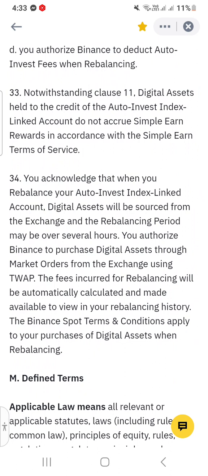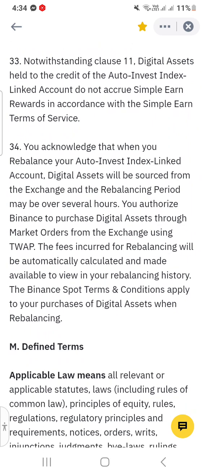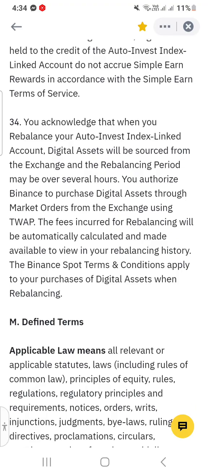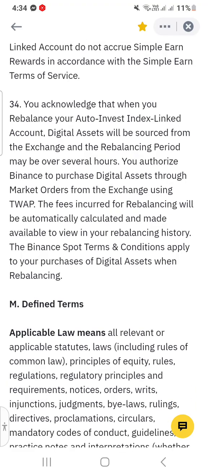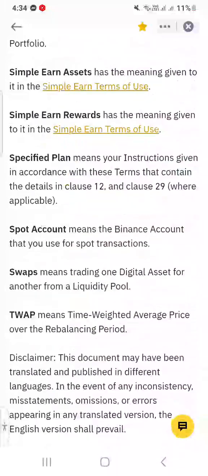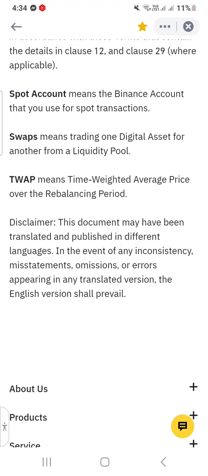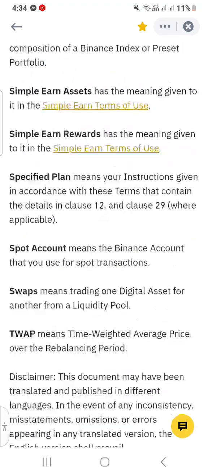You authorize Binance to purchase digital assets through market orders from the exchange using TWAP. These fees incurred for rebalancing will be automatically calculated and made available to you in your rebalancing history. The Binance spot terms and conditions apply to your purchases of digital assets when rebalancing. Then we will skip this for you to read these terms and these instructions yourself.